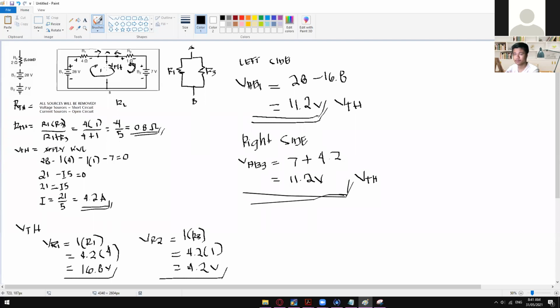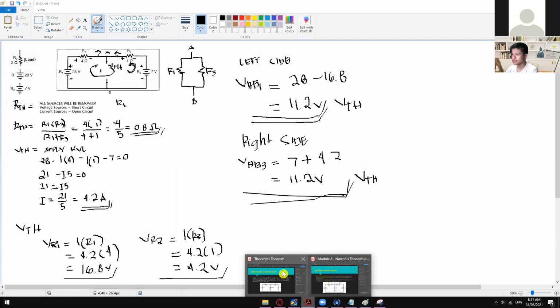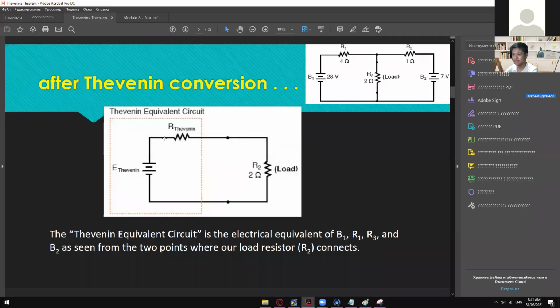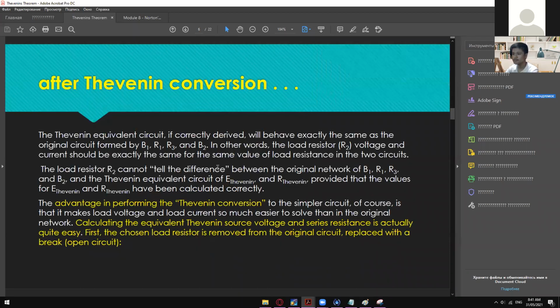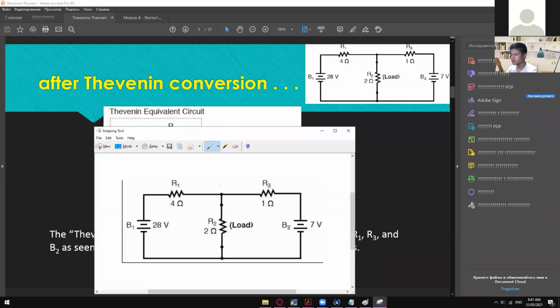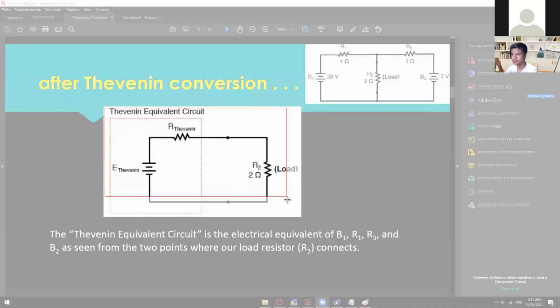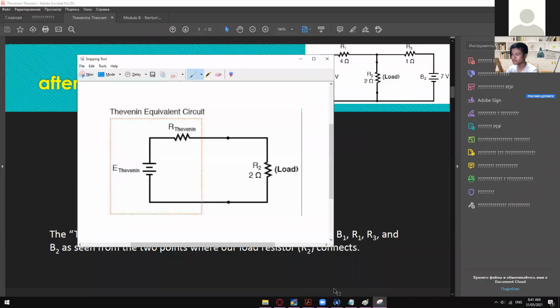Okay, so from here, once we're done with RTH and then VTH, then we can now transform this one into its equivalent circuit, which is the same with this one. We have here the E Thevenin, and then the R Thevenin, and then the R loop. So in my case, I'll just copy this one and then remove the other values.